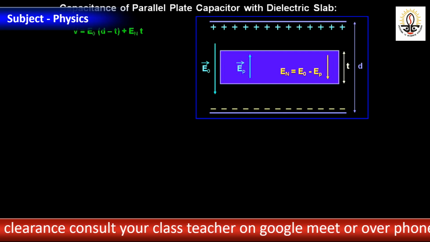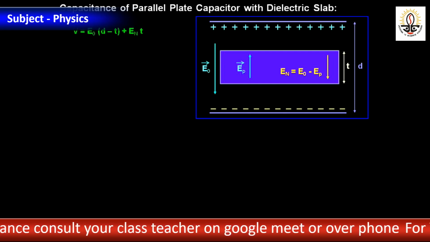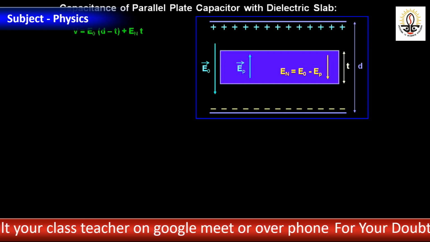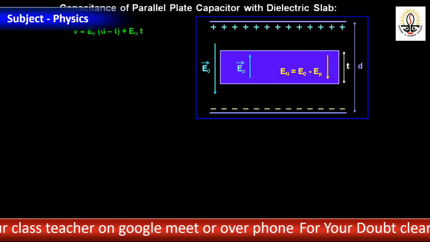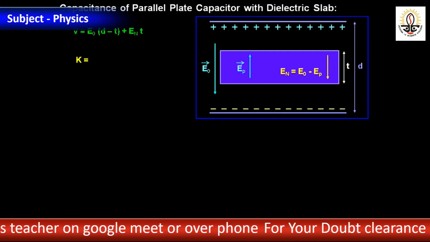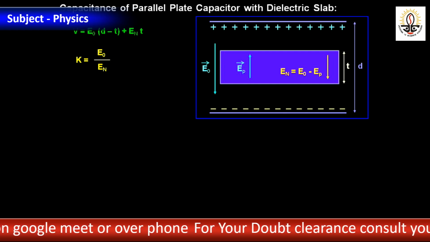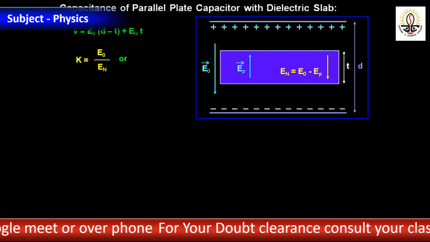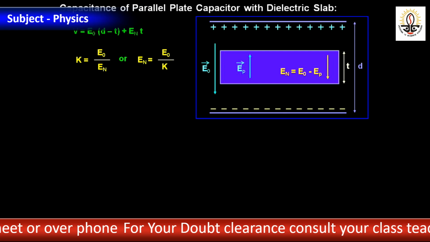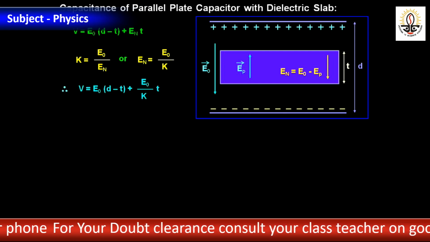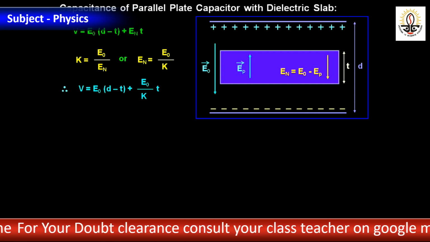Again V0 potential difference, E0 into D minus T, plus, we have read or written as EN instead of E, it is E. K equal to E0 by E, or here E0 by EN. Already read the derivation, V equal to E0 into D minus T.